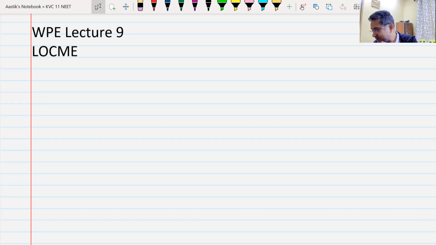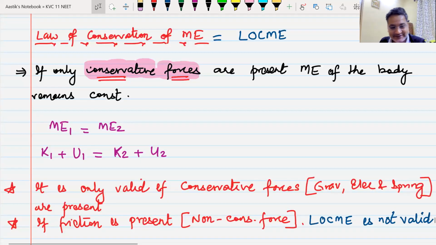Law of conservation of mechanical energy. See, remember, it's such a nice name. It has got a short form and a good ring as well. LOCME is what we call it, and this LOCME can only be applied when only conservative forces are present. If friction comes, then this LOCME is of no use.